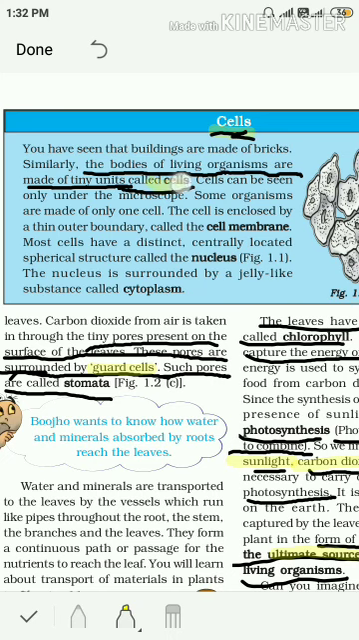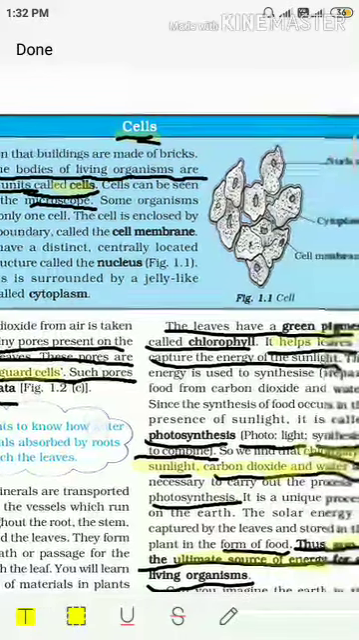We can't see cells with our naked eyes, and cells can be seen only under the microscope. Now, I know that you all are thinking, what is a microscope? Na? You haven't heard about the microscope? Okay, let us wait, I am telling. A microscope is an instrument which is used to see small things or tiny objects. Now, you can see a cell only under the microscope.